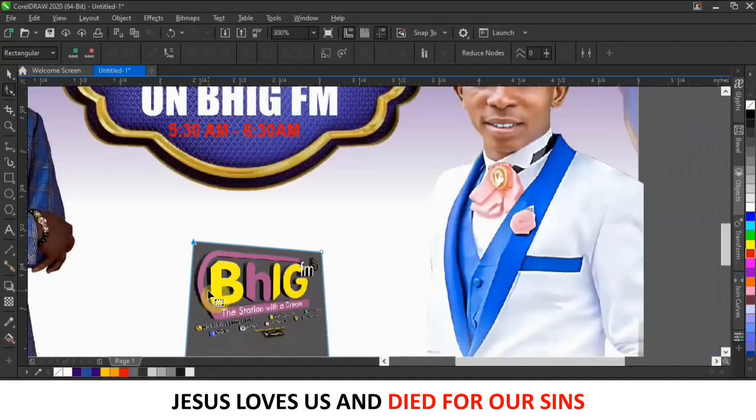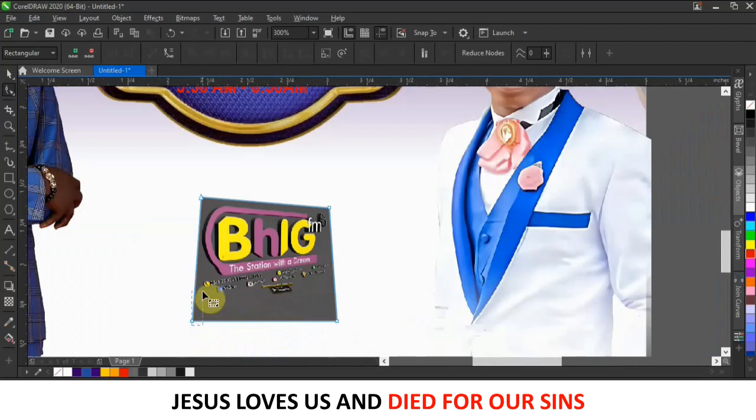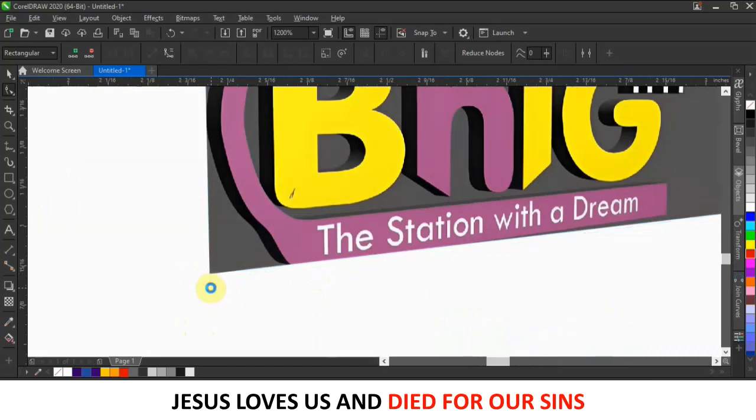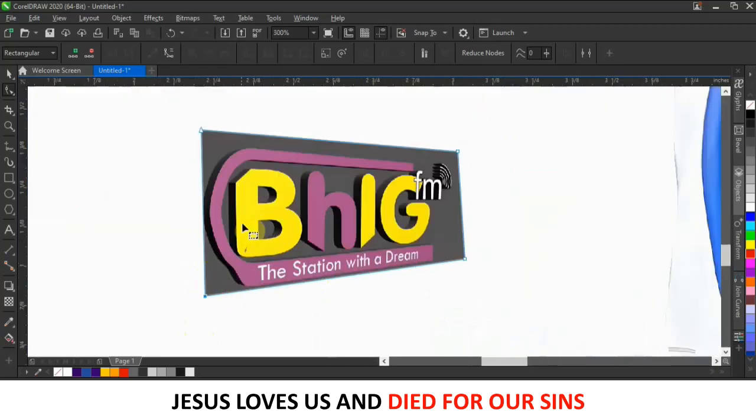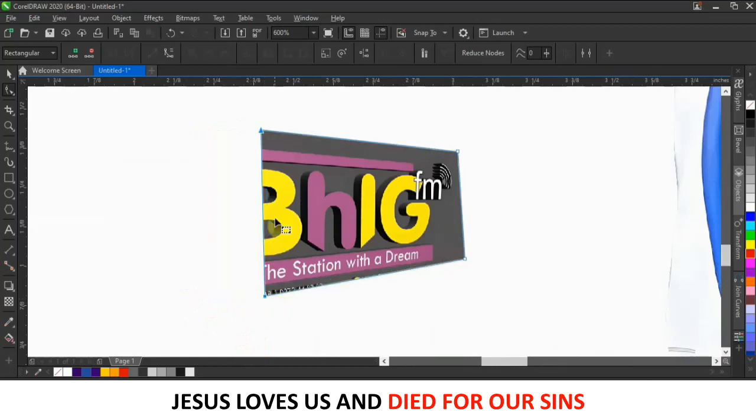So what I'm going to do is manipulate it. Okay, now I need this side to go round like this, so I'll push this one inside like this. Let me select the two, and then I'll just push it inside like this. Okay, just here. And what I'm going to do is click here, and then click on this convert to curve sign here, and then you can just click here and drag it like this.